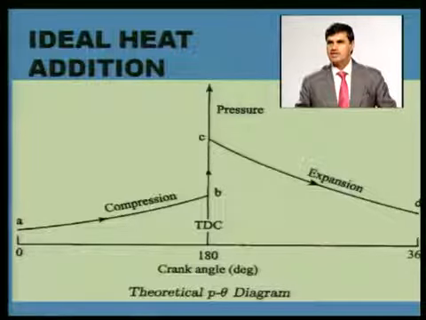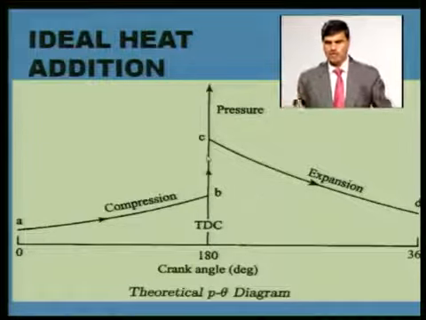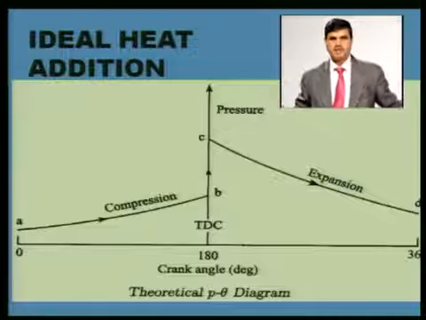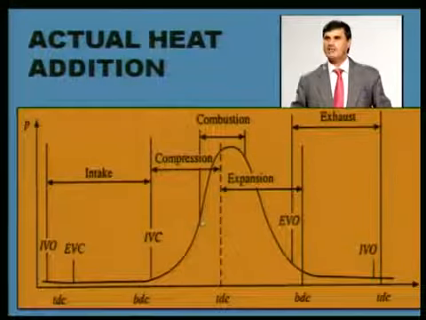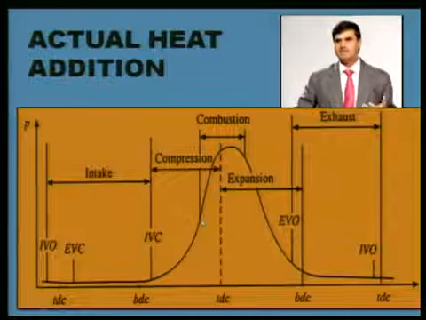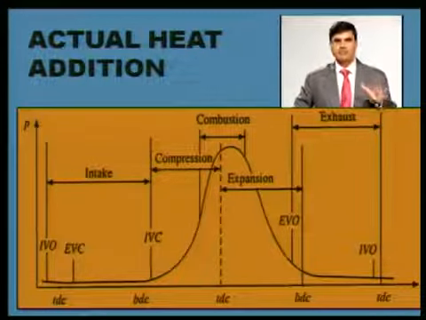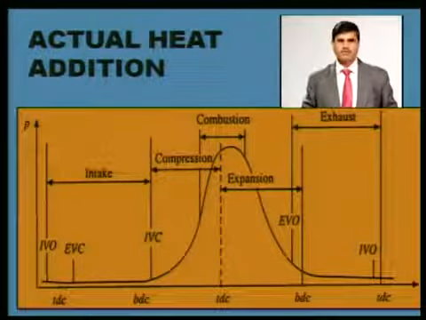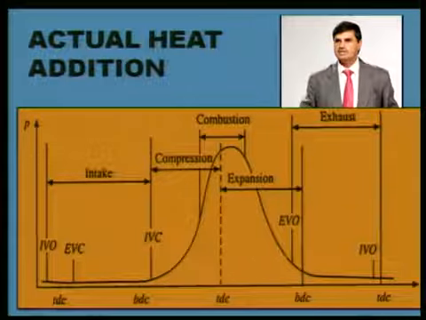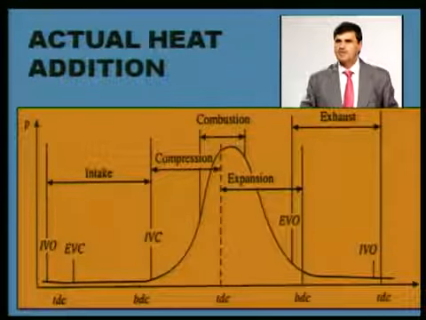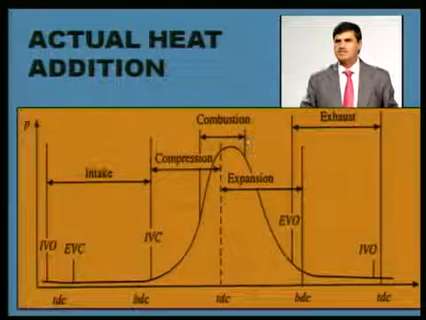Theoretically the heat is being released at constant volume, meaning the whole fuel which we have supplied to the cylinder burns without consuming any time, the flame propagates inside all of the cylinder in no time, and total heat has been released at constant volume. But in the actual case this doesn't happen. After putting the spark, significant time is required for completion of the chemical reaction of the fuel. Then flame propagation will start. Slowly it will be moving towards the cylinder walls. It will take time. The combustion duration may be 30 to 40, or 45 degrees of crankshaft rotation. So the combustion duration in the actual cycle is significantly longer.